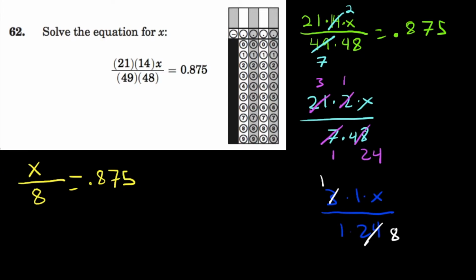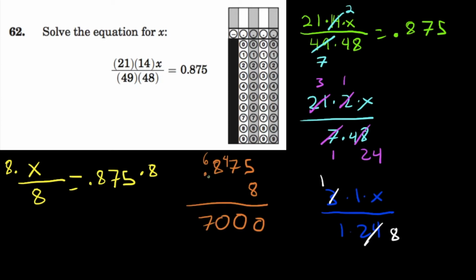To isolate x, I want to multiply both sides by 8. I don't know that off the top of my head, because if I did, that would be insane. So I'm going to do a little stacking. Carry the 4. 7 times 8 is 56, plus 4 is 60. 8 times 8 is 64, plus 6 is 70.